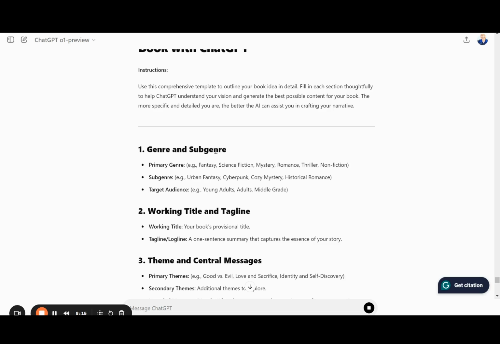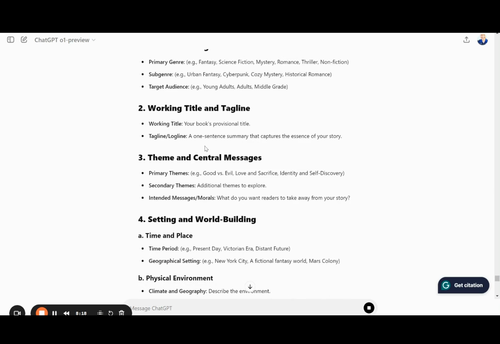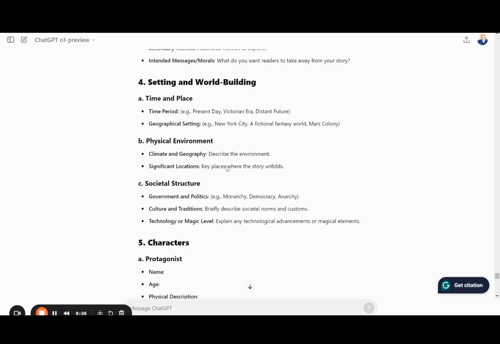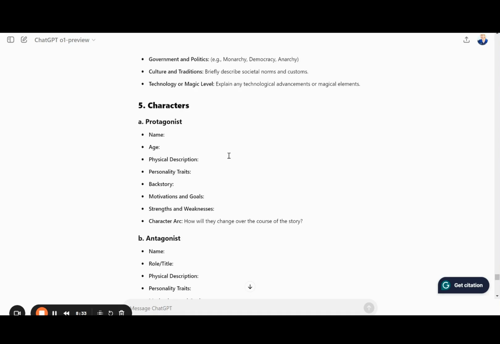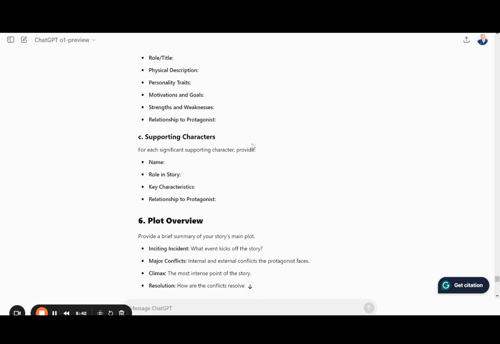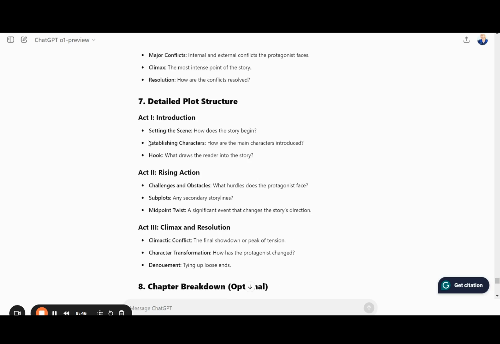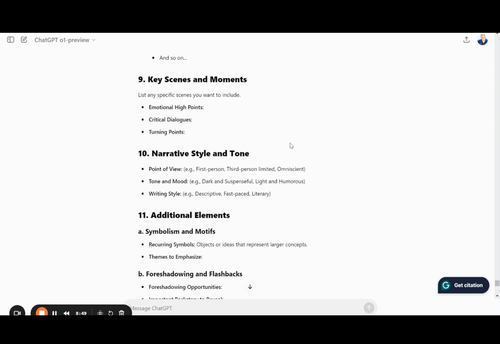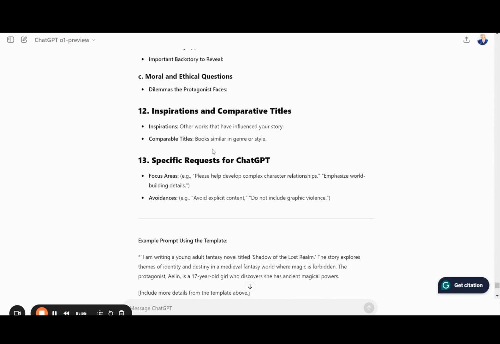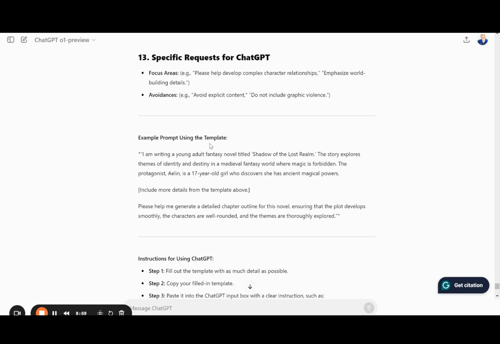So you want to put your genre and subgenre in there, your target audience, your working title, tagline, theme and central messages you want to share. If you have information about a setting and world building, put that in there. The time period, the geographical setting, things about the physical environment, the culture. If you have any information about the characters that you want in there, maybe you already have a character in mind. Otherwise, you can just ask the model to give that to you. Supporting characters, plot overview, detailed plot structure. You can feed all of this into the tool, or you can ask the tool to give it to you itself.